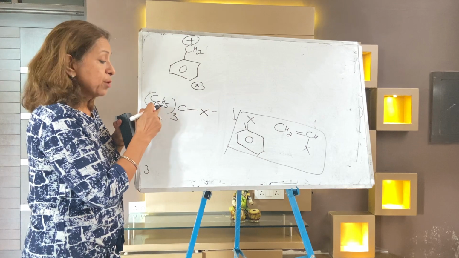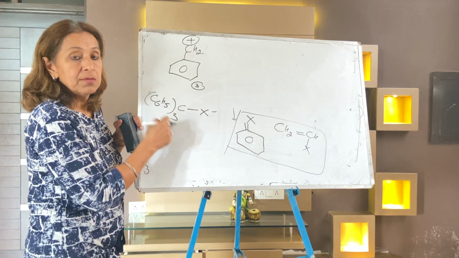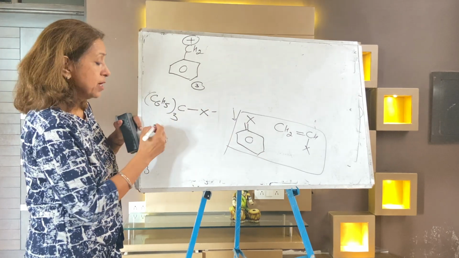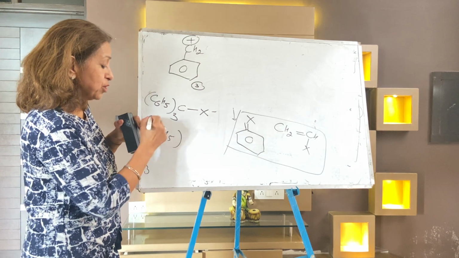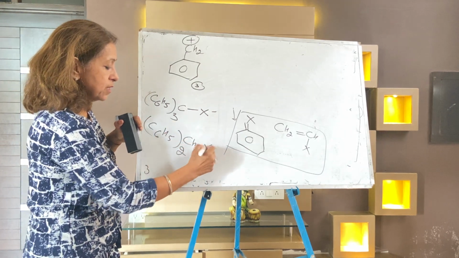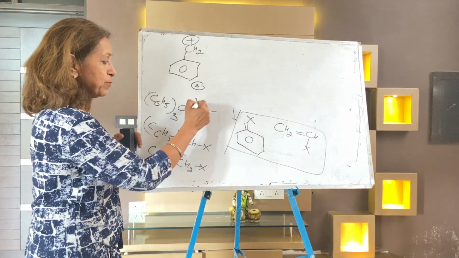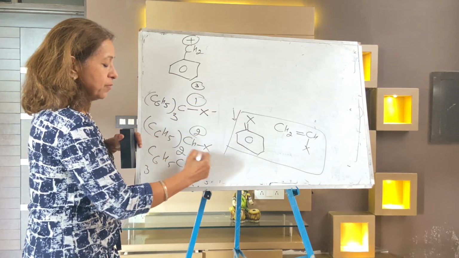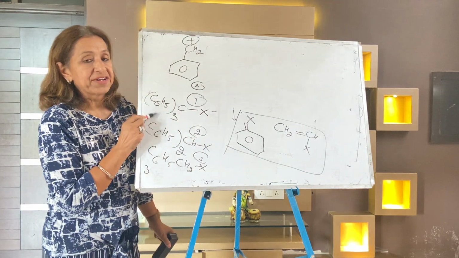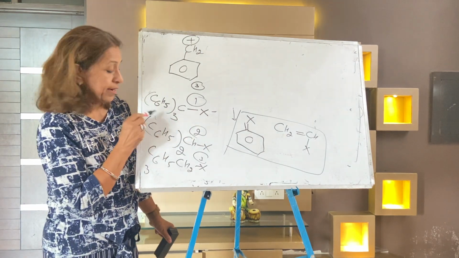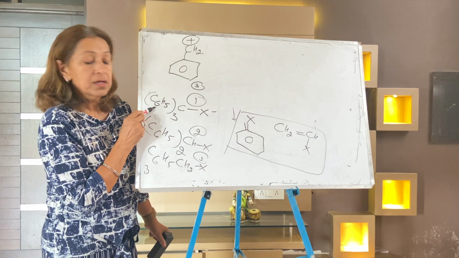Greater the number of rings, more the resonance structures, more the stability. Then (C6H5)2CHX, then C6H5CH2X. So this is position 1, 2nd and 3rd. The most stable carbocation is the triphenyl carbocation.